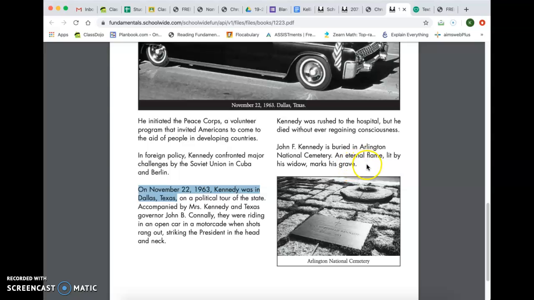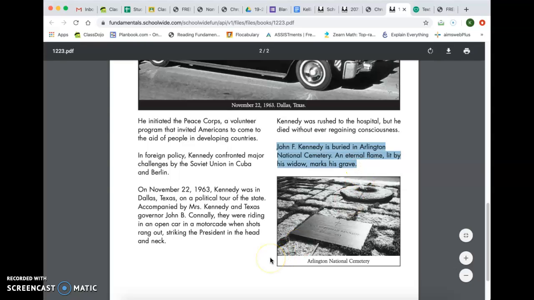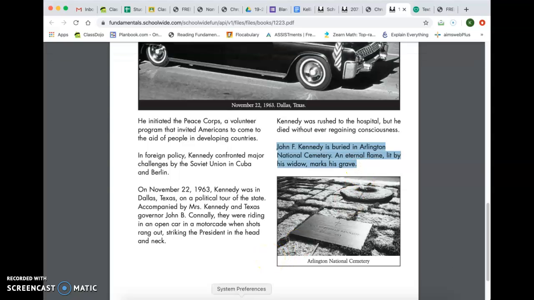And then the last thing we need to know is that he was buried in the Arlington National Cemetery, and his grave is marked with an eternal flame lit by his wife.